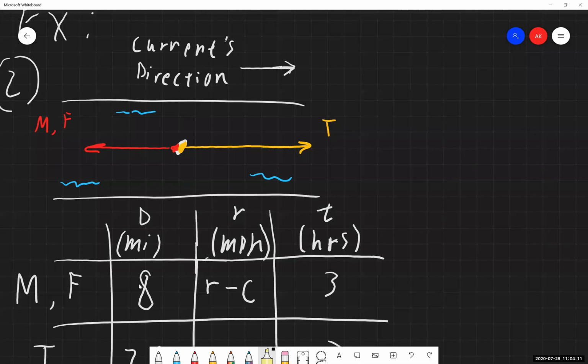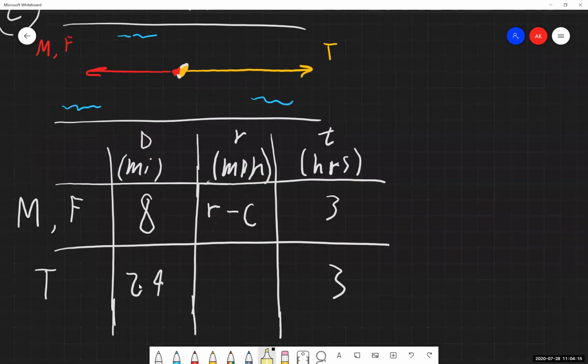So in this regard, Trevor's speed is the boat's top speed plus the speed of the current, because he's going with the river's current. It's helping him go faster in that regard.